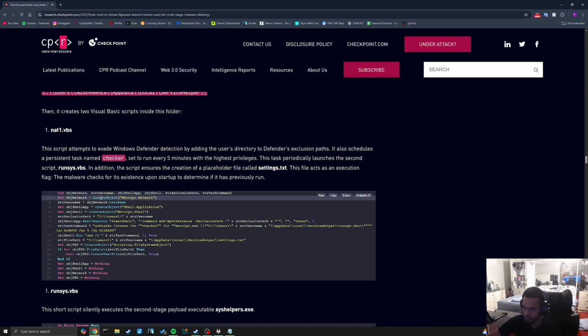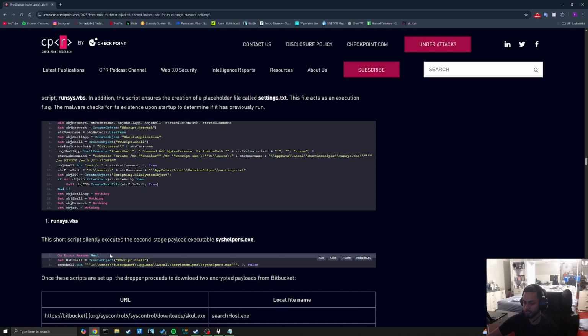Okay, so string username. This is the exclusion path, and string username object network dot username. I don't know how it knows that's Defender. Maybe wscript.network. Boy, that's a little confusing. This short script silently executes the second stage payload executable syshelper.exe.